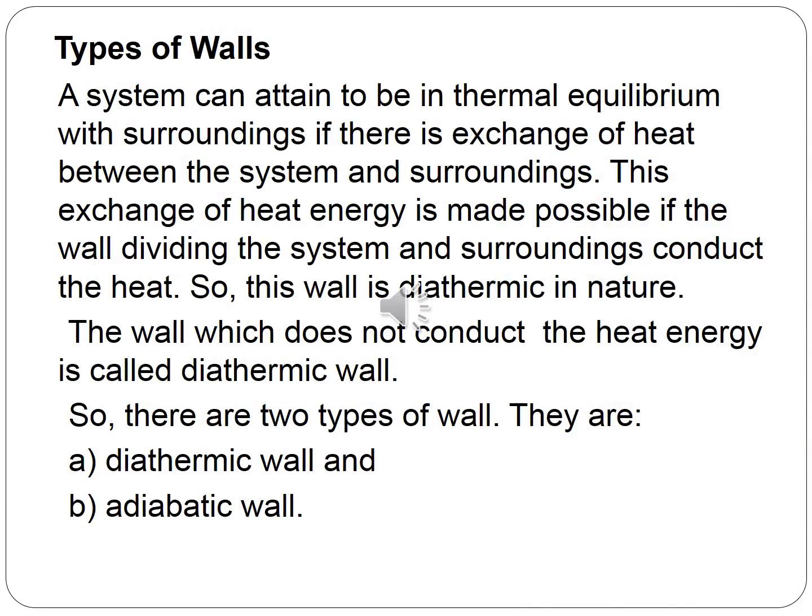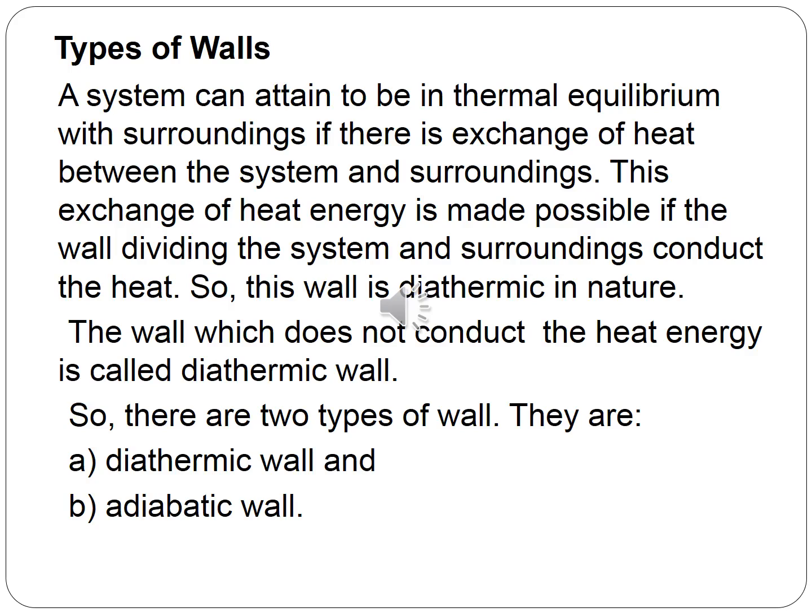Now I am going to discuss different types of walls which divide the system and the surroundings. You should understand a system can attain thermal equilibrium with the surroundings if there is exchange of heat energy between the system and the surroundings. This exchange of heat energy is made possible only if the wall dividing the system and the surroundings conducts the heat energy. So, this wall is diathermic in nature.